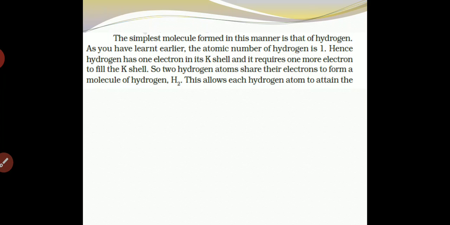Two hydrogen atoms have shared both their electrons with each other, and it will form what? An H2 molecule. Which molecule? The molecule of hydrogen, which we said is H2. This allows each hydrogen atom to attain what?